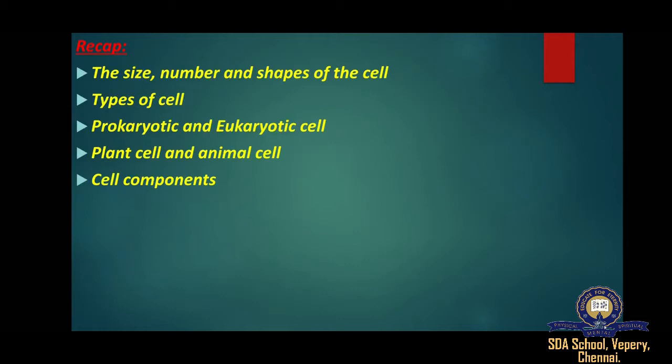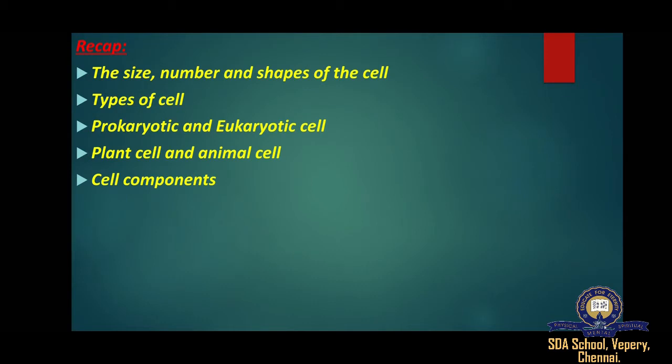In the previous section, we saw about the size of the cell, shape, and numbers. Size of the cell. The size of the cell may vary from a micrometer to a few centimeters. Most cells are microscopic and cannot be seen with the naked eye. They can be observed only through the microscope. The smallest size of the cell is present in bacteria. The size of the bacteria cell ranges from 0.1 micrometer to 0.5 micrometer.